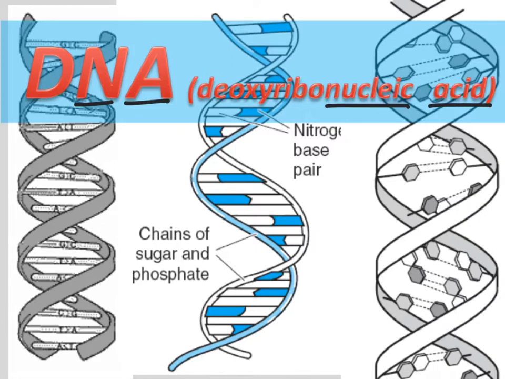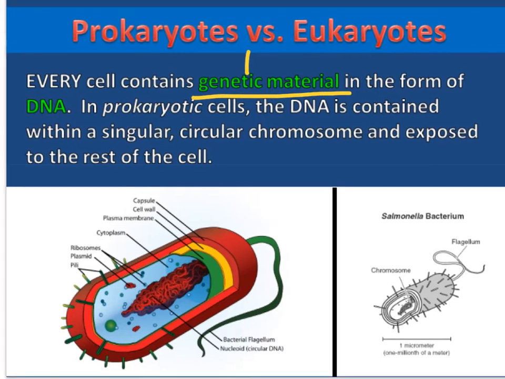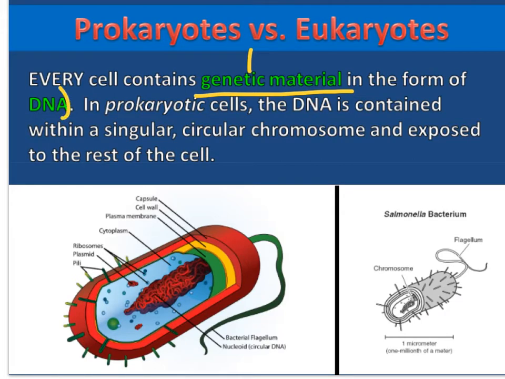So let's start with number 1 on your notes. What does every cell contain? Every cell contains genetic material in the form of DNA. So on number 1, the answer is genetic material. You may also, in parentheses, write that is DNA.